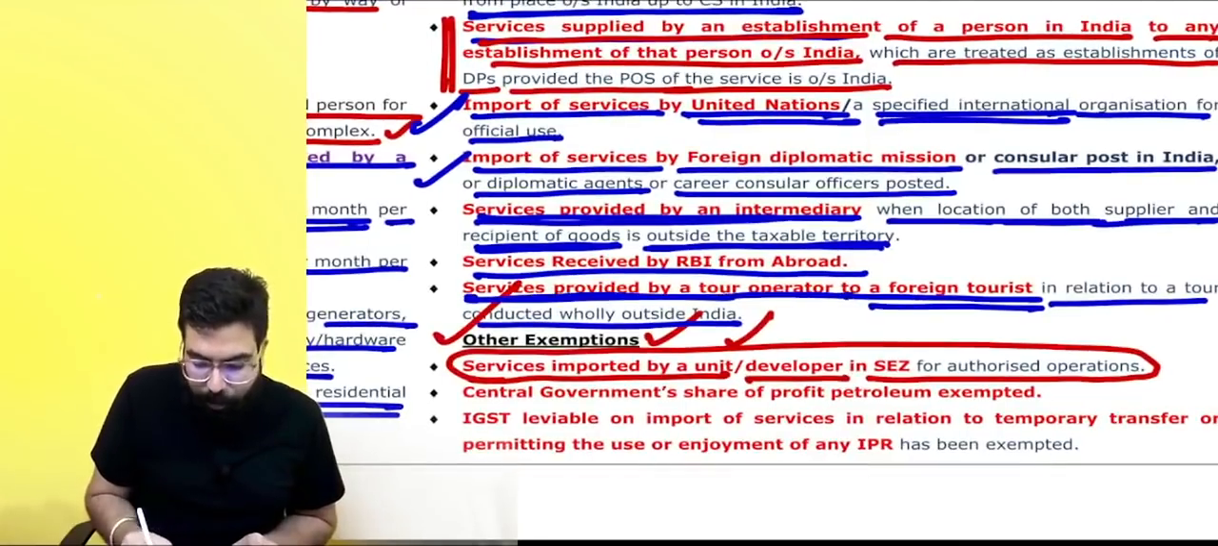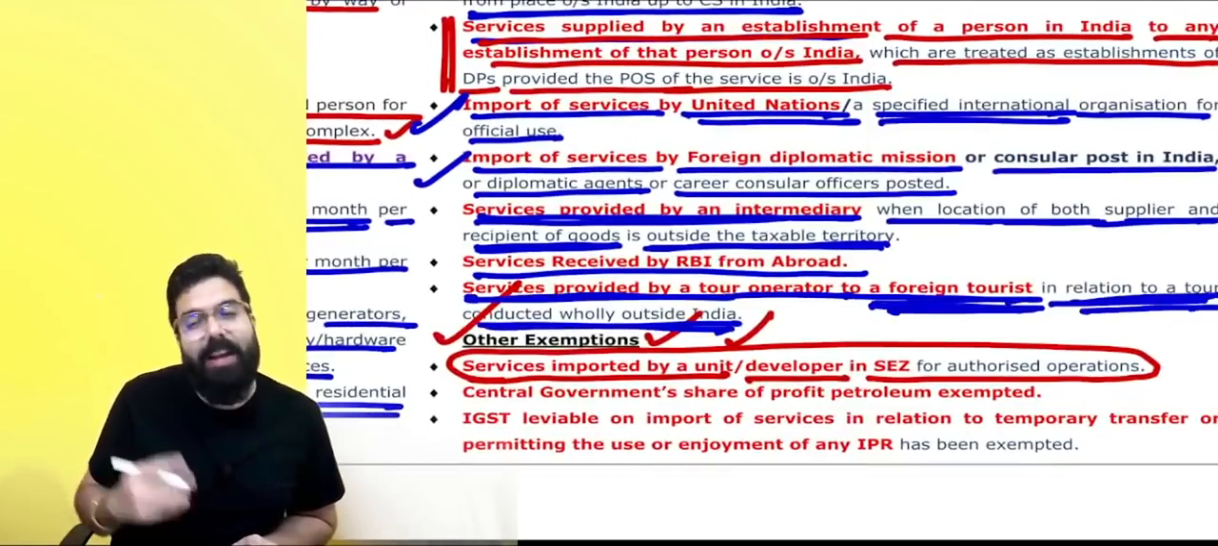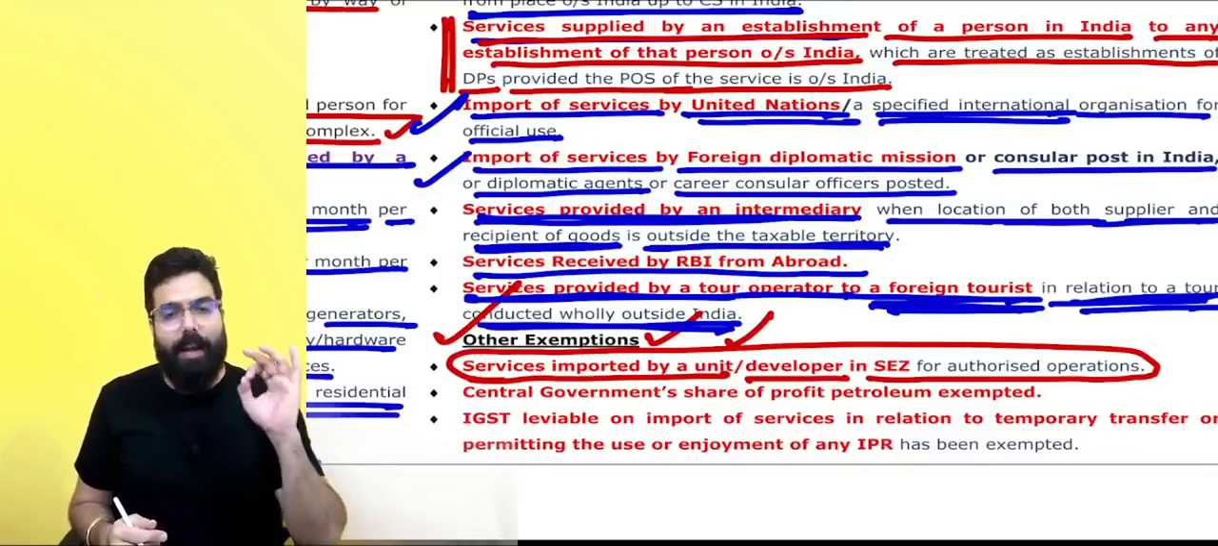They are telling services provided by a tour operator to a foreign tourist in relation to a tour wholly conducted outside India, there will be no GST charged in India. It shall be exempted. Next.